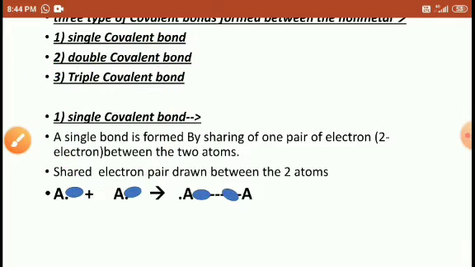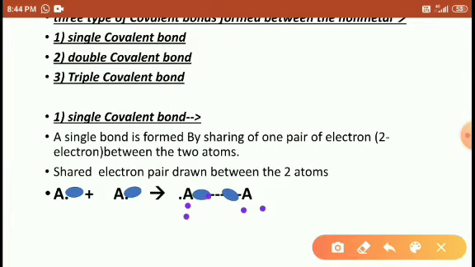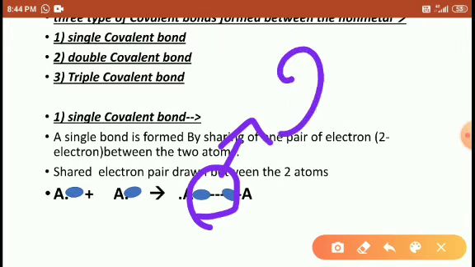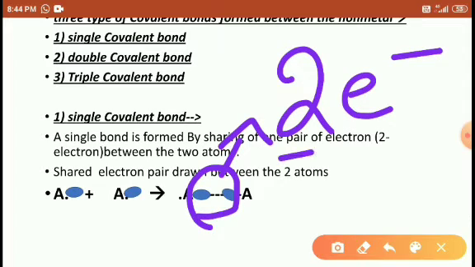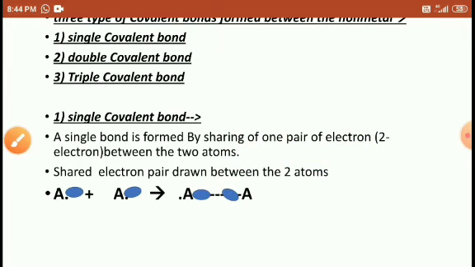Right, students? Understood? Okay. So between the two atoms a single bond is present. This single bond contains two electrons, students. Two electrons. This is what we call a covalent bond. Right, students?